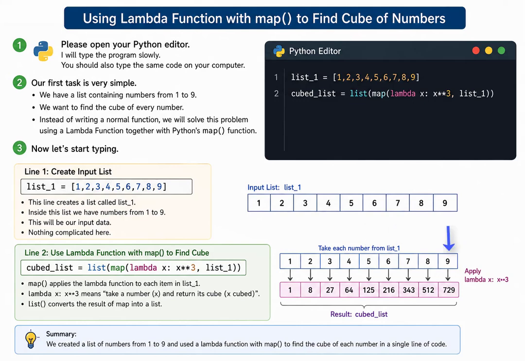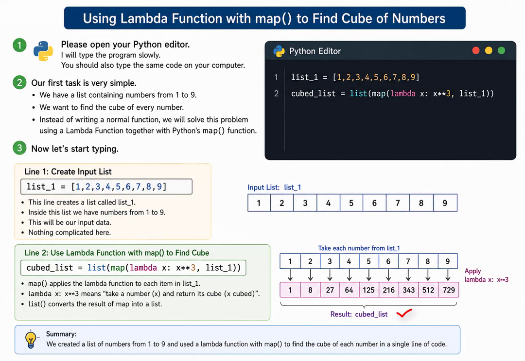After processing every value, map returns all the answers. But there's one small problem. The map function does not return a normal list. It returns a special object called a map object. If we directly print it, we will not get the list we expect. Therefore, we use the list function to convert the map object into a proper Python list. Finally, the complete list is stored inside the variable cubed list.